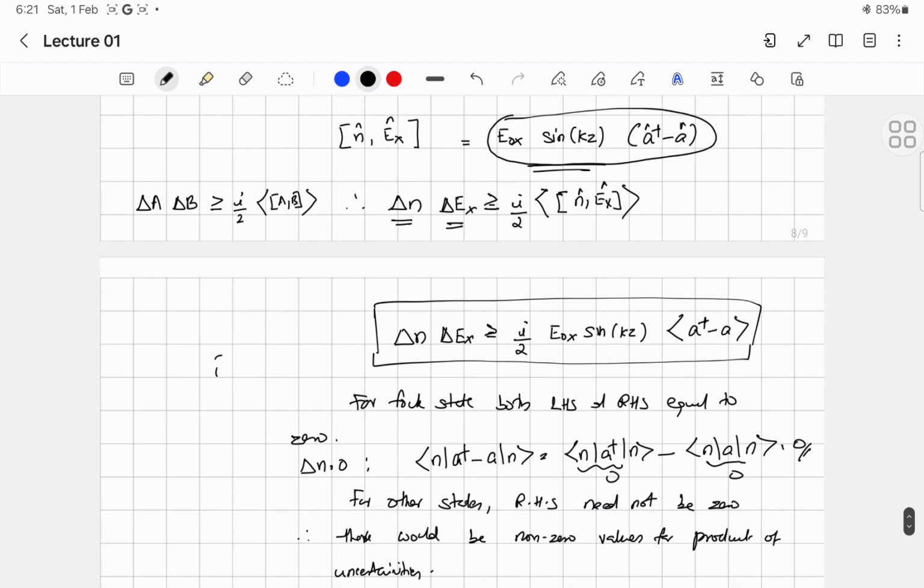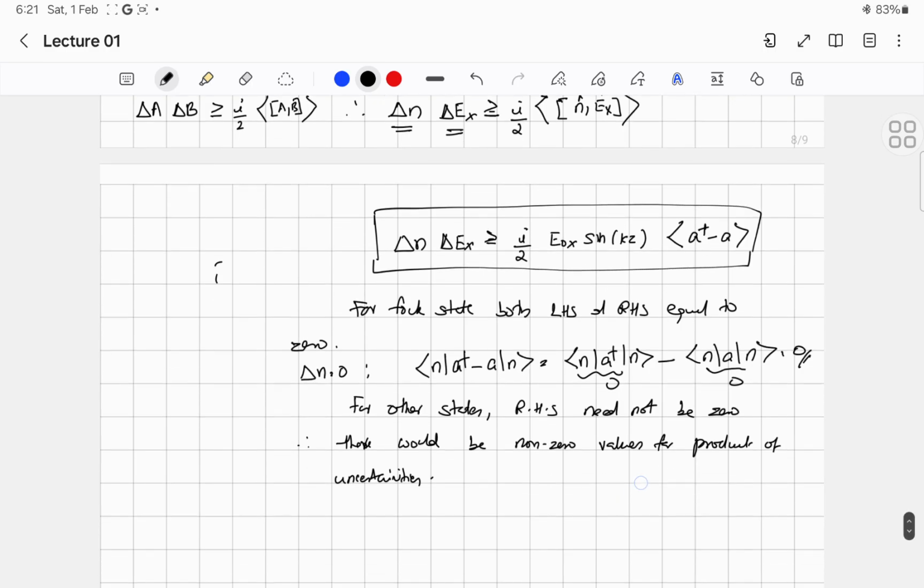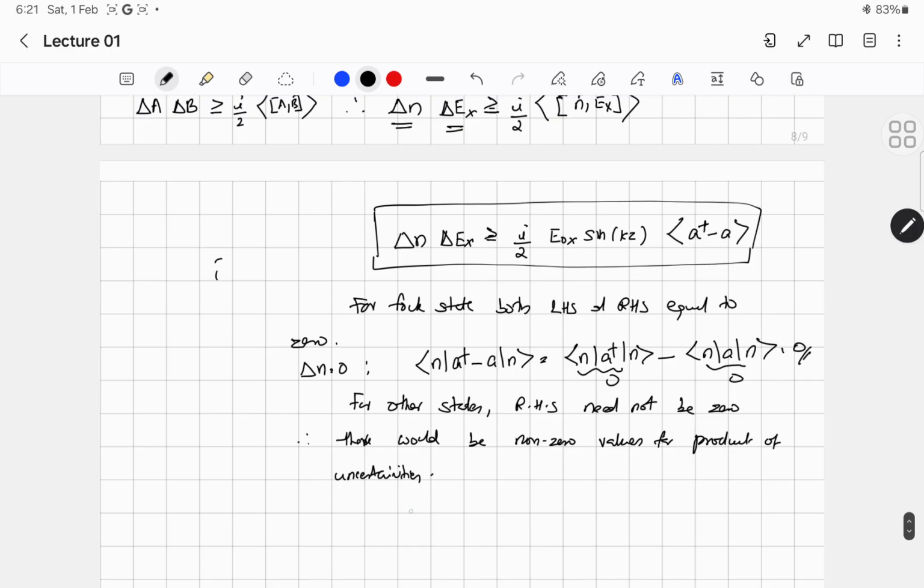But for other states, if you are not looking at the Fock state, if you are looking at any general state, then the RHS need not be 0. That means there will be some non-zero product of uncertainty. So delta n, delta Ex need not be 0. So for other states, delta n, delta Ex is always greater than or equal to some non-zero quantity.